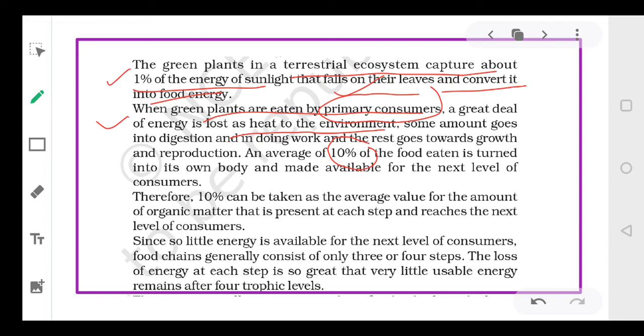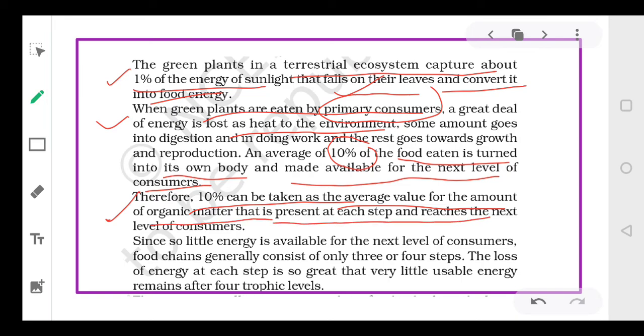okay, only 10% of the food eaten is turned into its own body and made available to the next level of consumers. सिर्फ 10% एनर्जी ही नेक्स्ट ट्रॉफिक लेवल को अवेलेबल होगी. So therefore we can say that 10% can be taken as the average value for the amount of organic matter that is present at each trophic level and reaches the next trophic level. तो हम ऐसा कह सकते हैं कि एक ट्रॉफिक लेवल से दूसरे ट्रॉफिक लेवल को सिर्फ 10% एनर्जी ही पास होती है, 90% एनर्जी उसी लेवल पर यूटिलाइज हो जाती है.